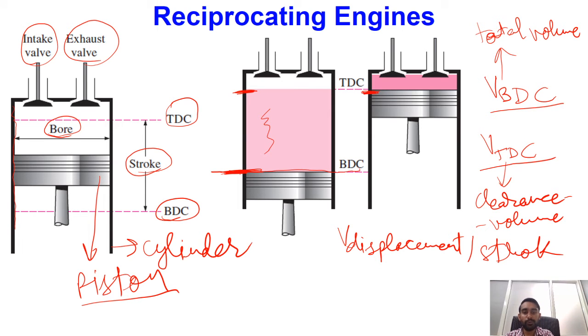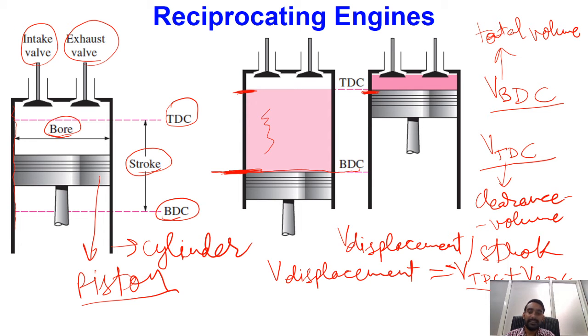So V_displacement is equal to minus of the volume corresponding to top dead center plus the volume corresponding to bottom dead center. This difference of these two volumes is our displacement volume.